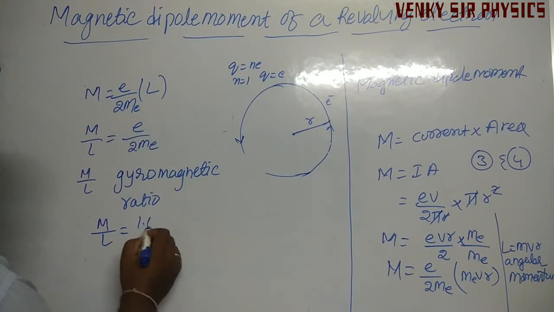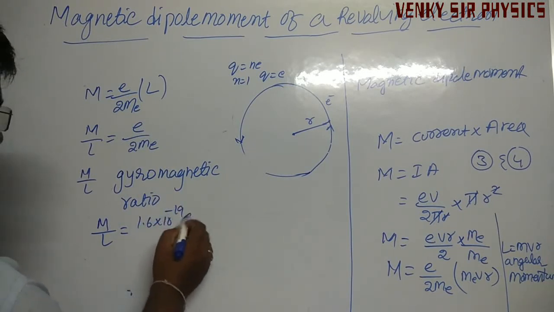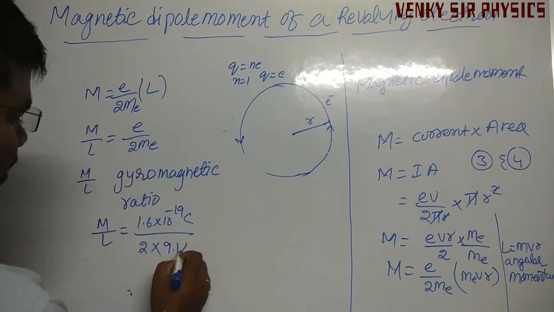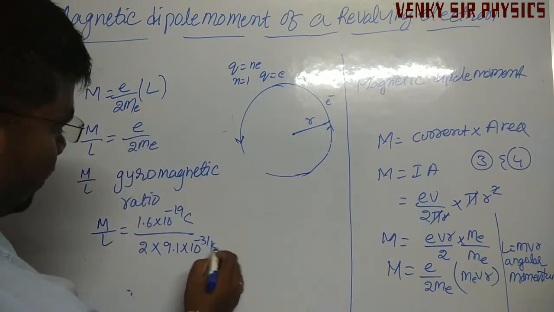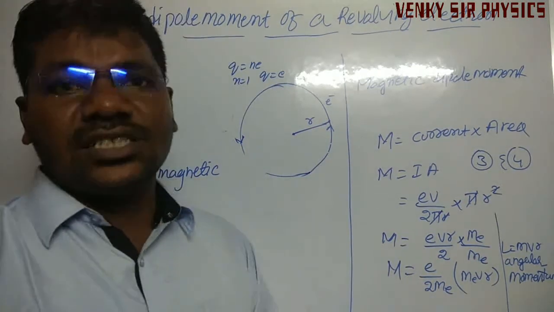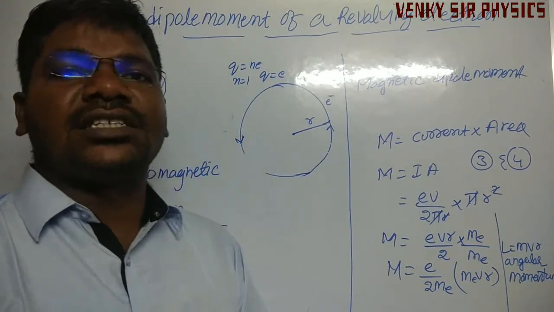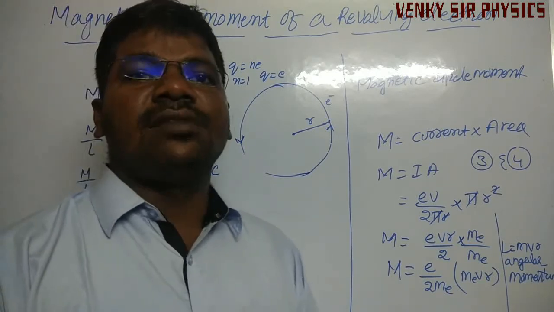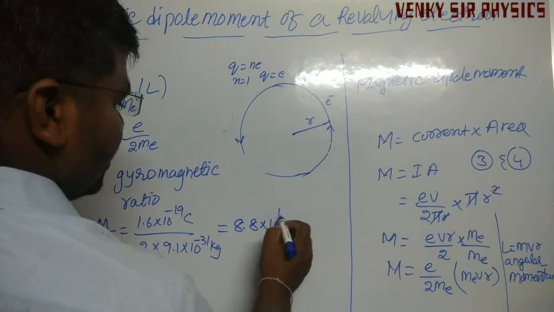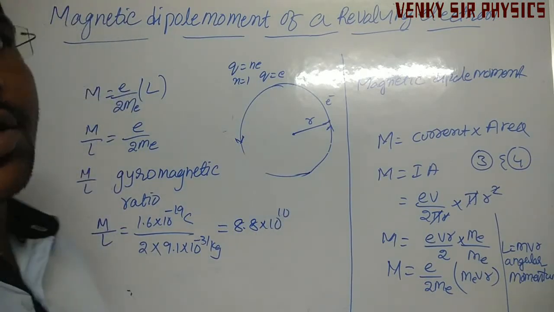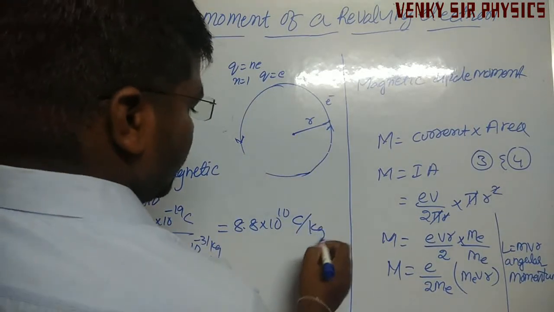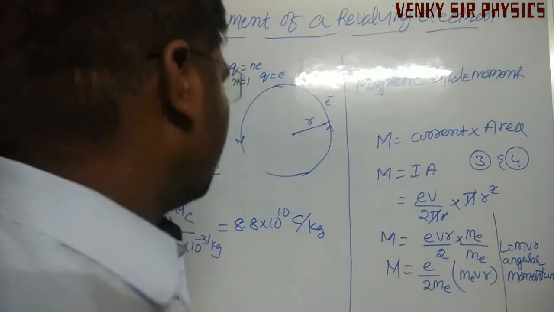Approximately E is 1.6 into 10 power minus 19 coulombs, and the mass of the electron is 9.1 into 10 power minus 31 kilograms. By cancelling, we get the value 8.8 into 10 power 10 coulomb per kilogram.